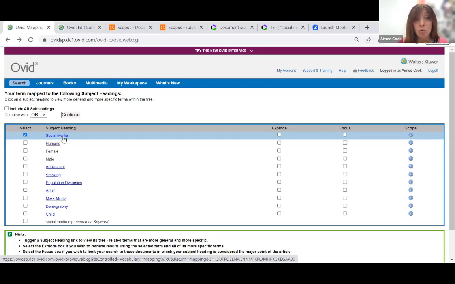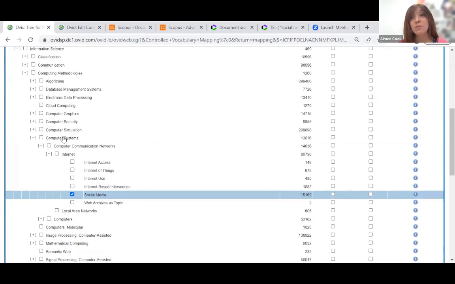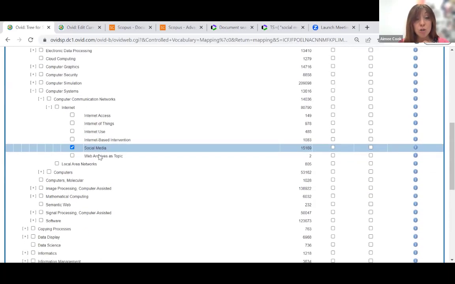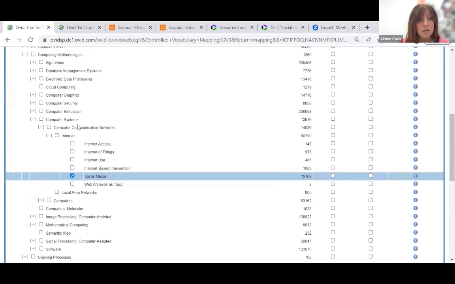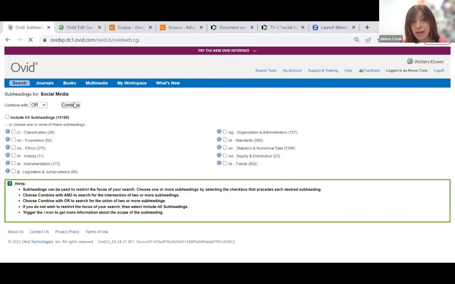So this is the process we would go through. We've searched for social media. We can see that there is in fact an entry. We've looked at the scope note and we know that it's exactly what we're looking for. The next thing we're going to do is go back into the taxonomy just to check whether there's anything more specific or anything additional that we would want to add. So social media is indexed underneath computer systems, computer communication networks, and then internet. Now, if I look up and down this list, there isn't really anything else that I would want to include here. So internet access, Internet of Things, none of those are really relevant. So I'm going to stick with social media. I'm going to click continue to add it to my search.